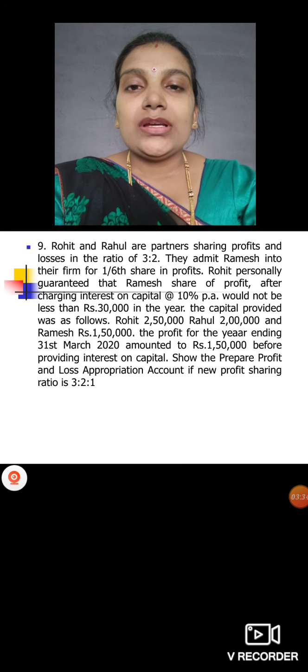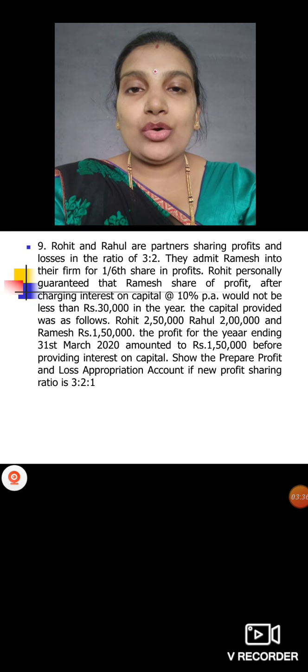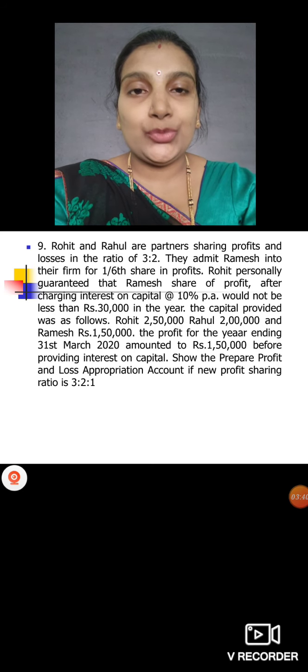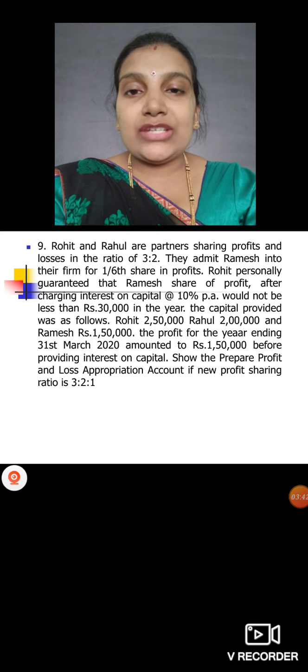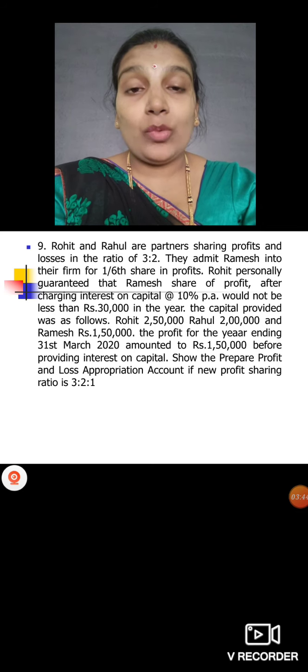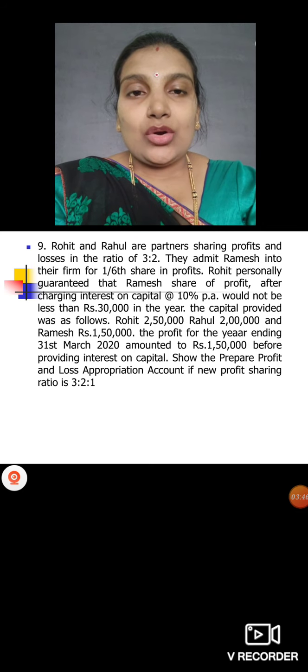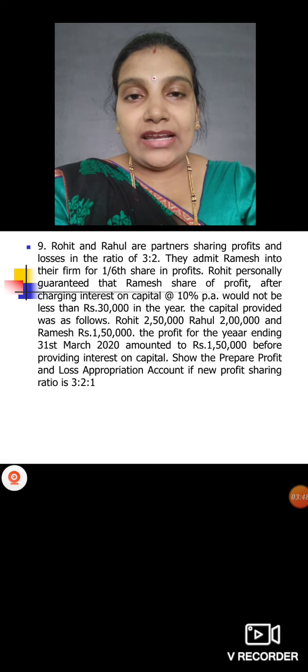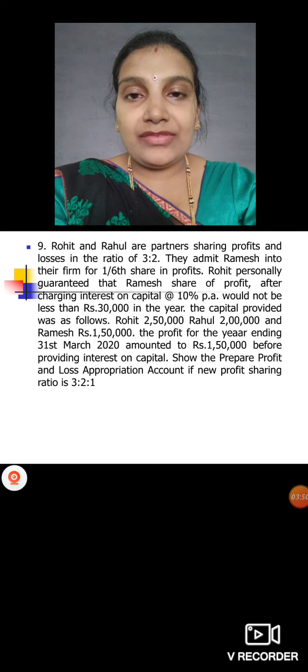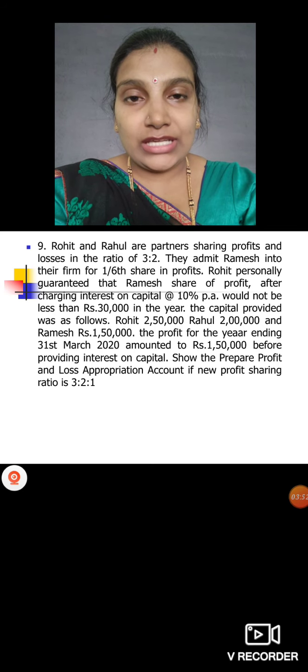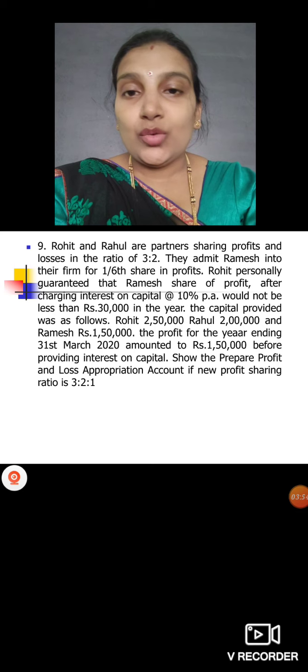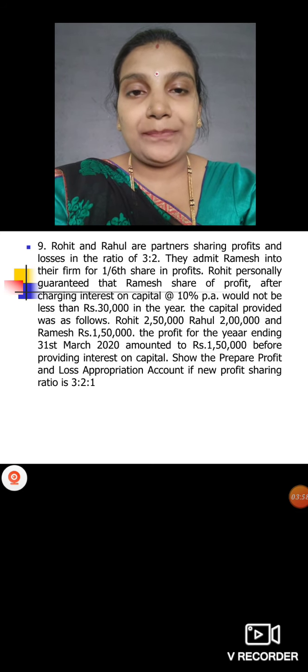Okay, next problem, Rohit and Rahul are partners sharing profits and losses in the ratio of 3:2. They admit Ramesh into their partnership for 1/6 share. Rohit personally guaranteed that Ramesh's share of profit after charging interest on capital at 10% per annum would not be less than 30,000. Means 30,000 you should pay him after payment of interest on capital.